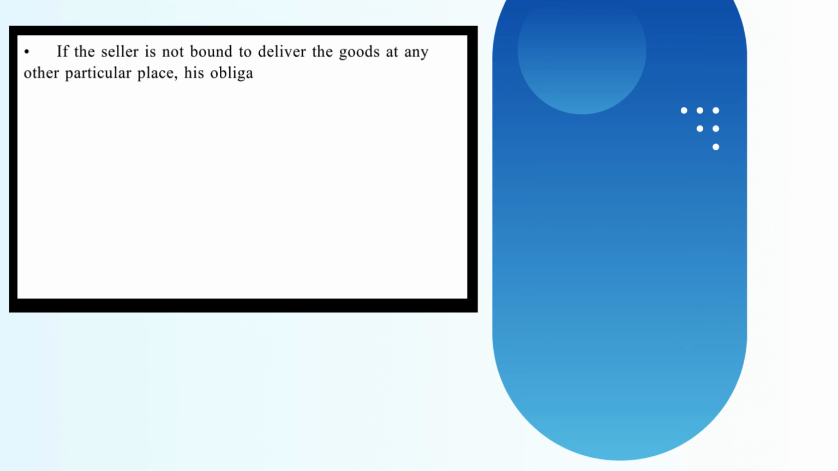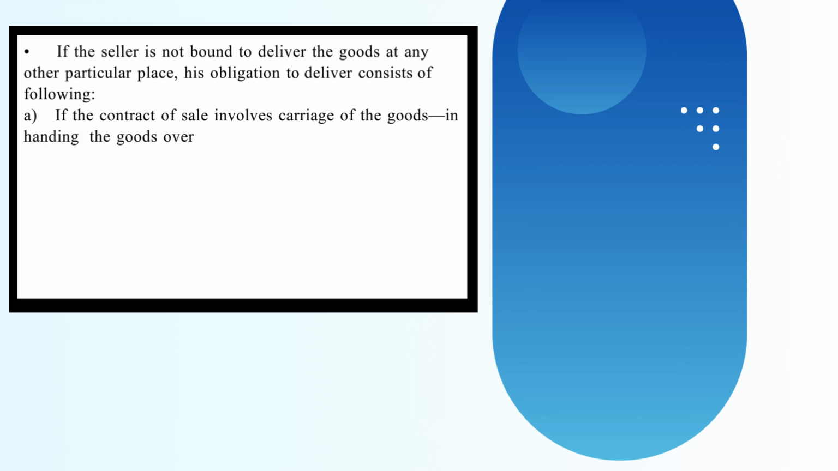Place of delivery, Article 31. If the seller is not bound to deliver the goods at any other particular place, his obligation to deliver consists of the following: a. If the contract of sale involves carriage of the goods, in handing the goods over to the first carrier for transmission to the buyer.